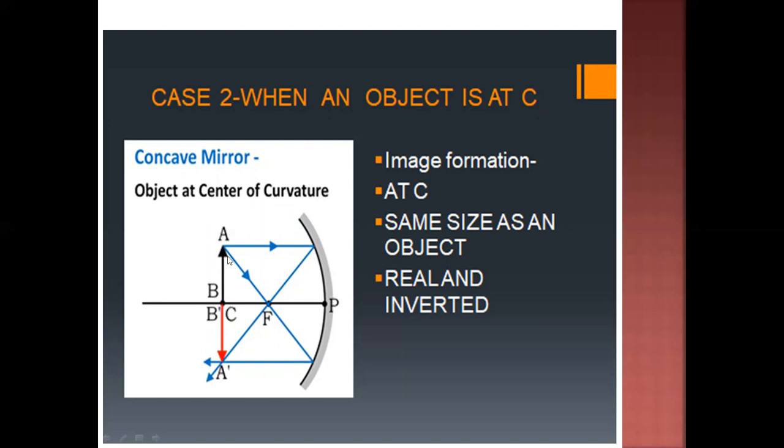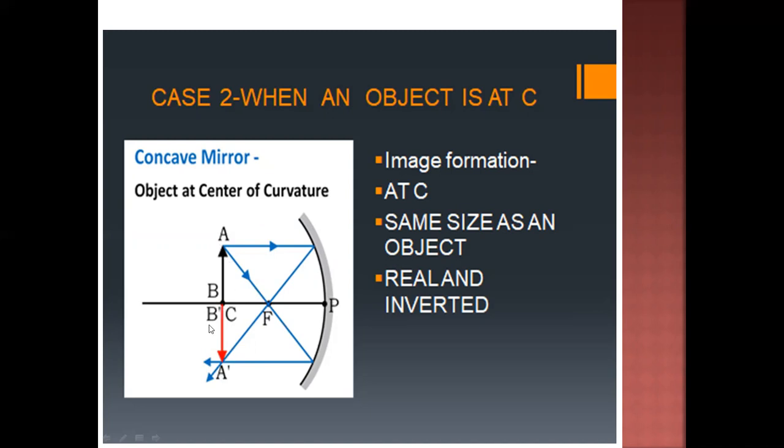When the object AB is placed in front of the mirror, the parallel ray which strikes the mirror, after reflection passes through F, and the ray which passes through F after reflection meets at a point, and at that point the image is formed. So this image is also real and inverted and formed in front of the mirror.